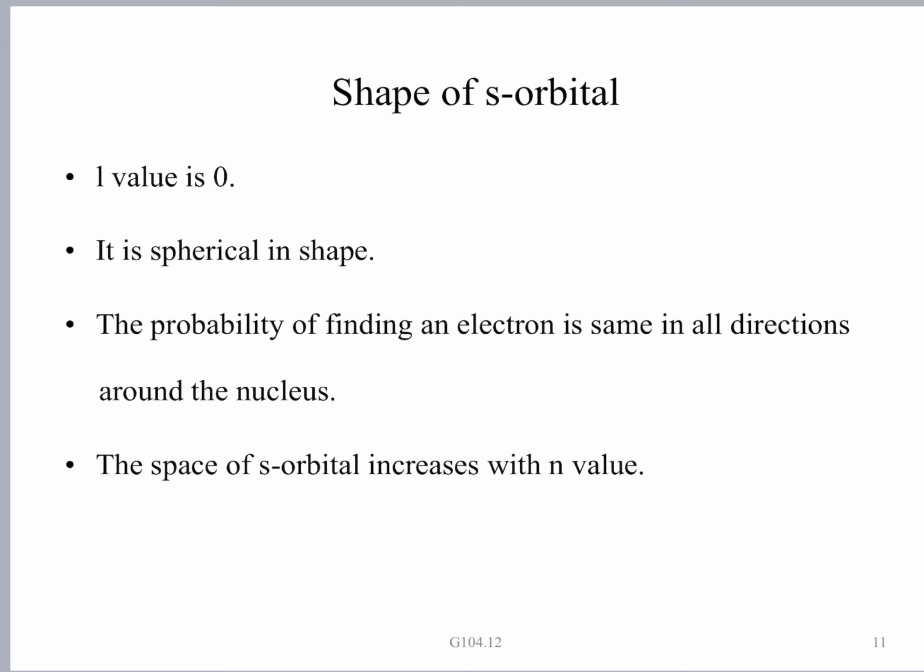The size of the s orbital, or space of the s orbital, increases with the n value. In each orbit you will have one s orbital. 1s orbital is smaller than 2s orbital, which is in turn smaller than 3s orbital. As the orbit increases, so also the size of the spherical shape orbital will increase.